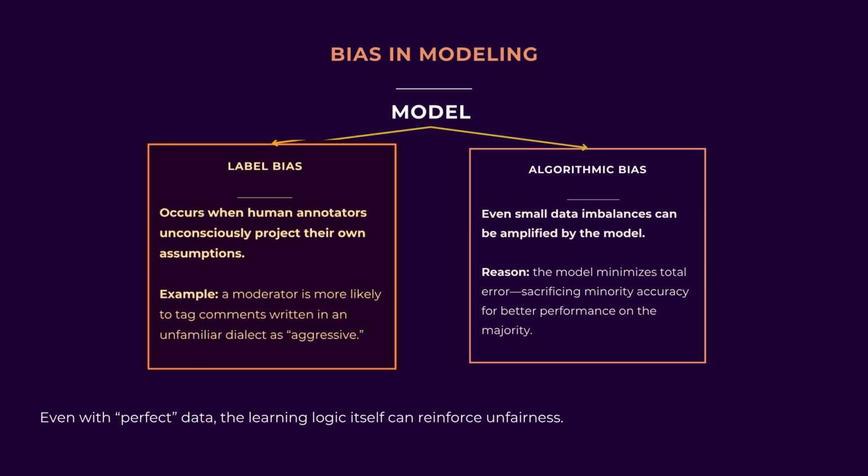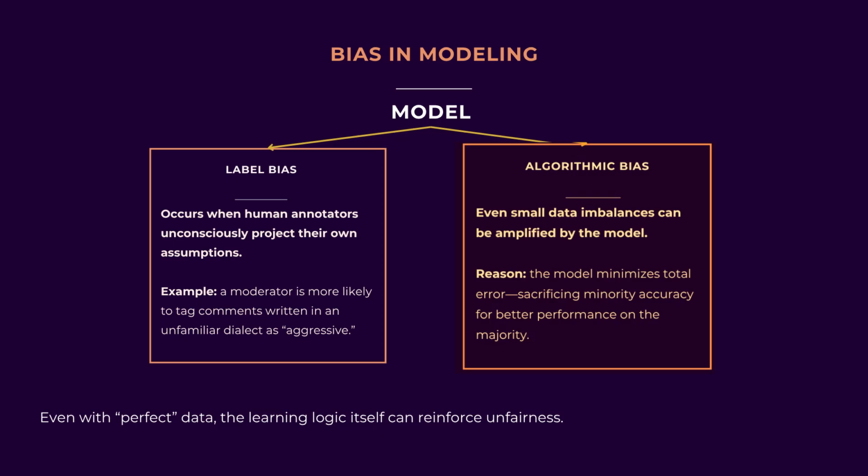First, there's labeling bias. This occurs when human annotators, who create the correct answers for training, unconsciously project their own stereotypes. For instance, a content moderator may tag comments written in an unfamiliar dialect as aggressive more often, polluting the gold labels for the model. And even if the labeling was perfect, algorithmic bias comes into play. An optimizer trying to minimize overall error can amplify even small imbalances in the data, because that's often the easiest way to boost accuracy on the majority group.